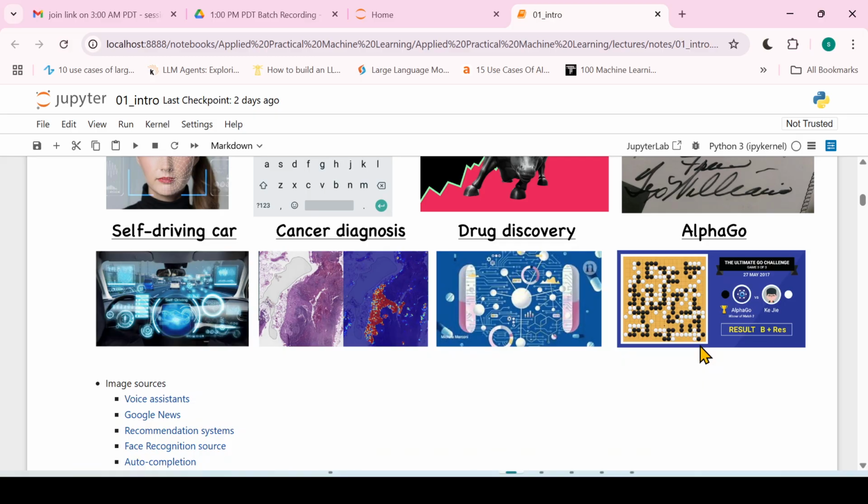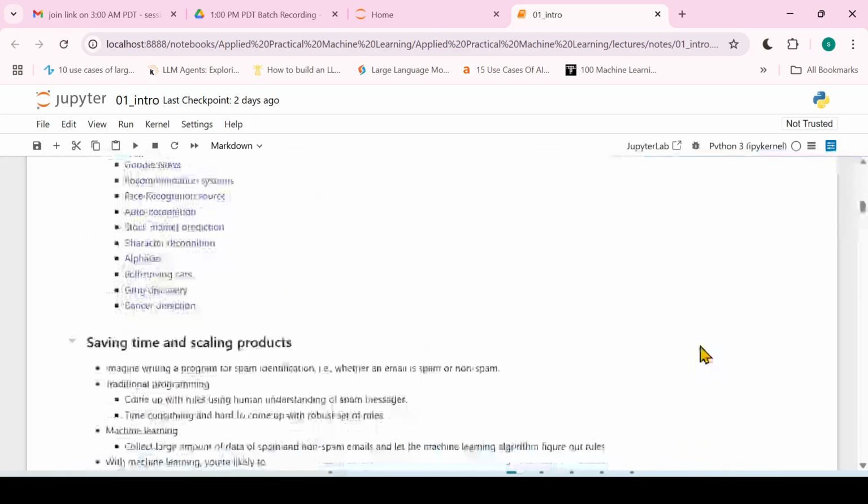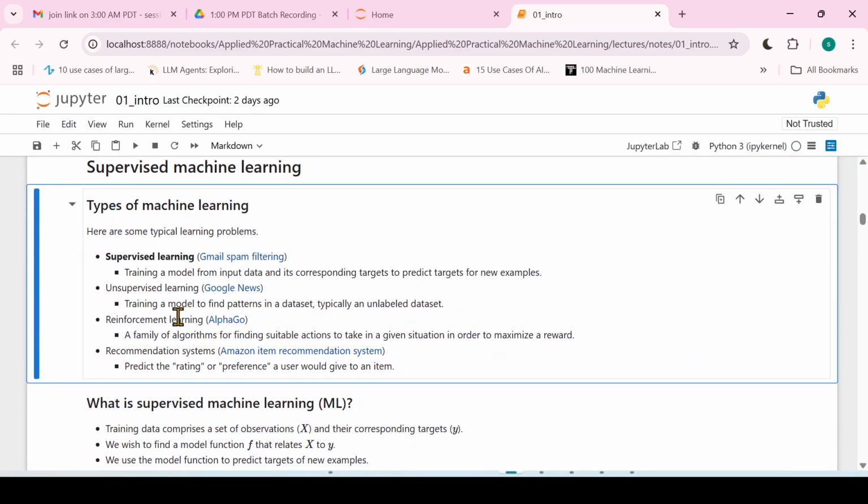And if it fails, the drawback is it will get minus points, right? We set the AI in such a way that its task is to achieve the maximum rewards, right? That is how reinforcement learning works.